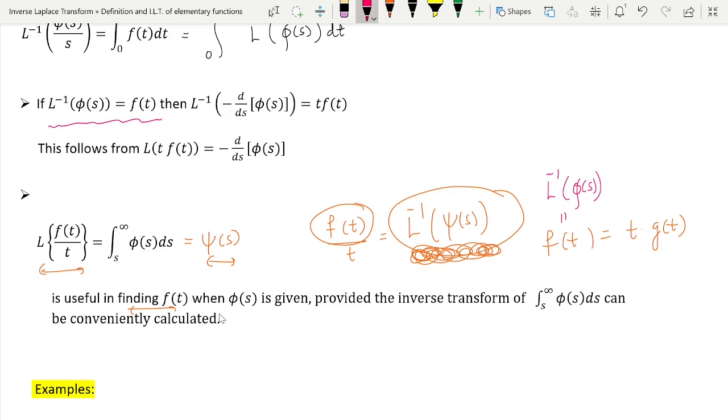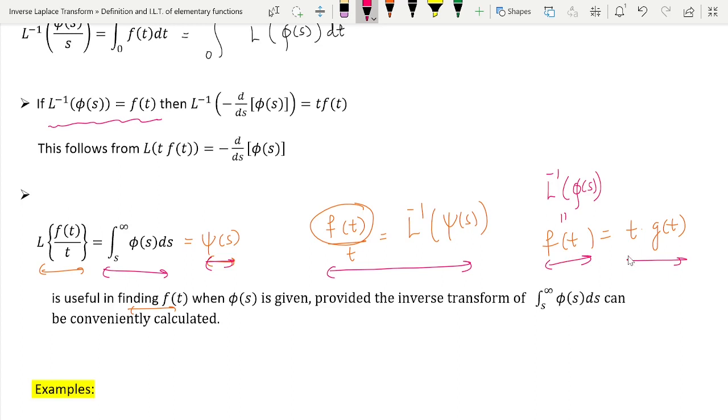Whatever function is given to us, we will see whether its integration exists or not, and if its integration exists, we will see whether we are able to find its inverse Laplace transform or not. If we are able to do it, then this is how we proceed. Whatever integration we get, we will call it psi of s, then apply L inverse on both sides, and ultimately our value of f of t will be t multiplied by g of t, and f of t is nothing but L inverse of phi of s.